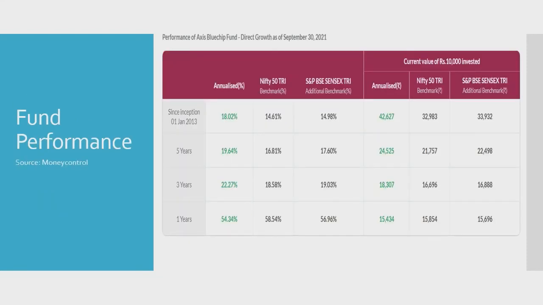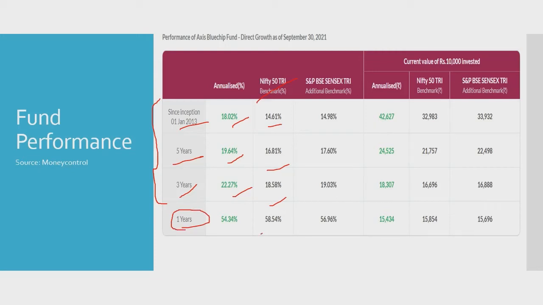And now we are going to do the fund performance with the help of benchmark analysis. The benchmark here is Nifty 50 TRI. And if you see these three categories, 3 years, 5 years, and since inception, the fund has been constantly outperforming the benchmark values. As you see here, the differences are quite high, like 14.61%, while the fund gives you annualized returns of 18 percent, and here it's close to 2.5 percent, and here also the difference is considerably high. So it has been constantly outperforming the benchmark, except in this 1 year timeline.